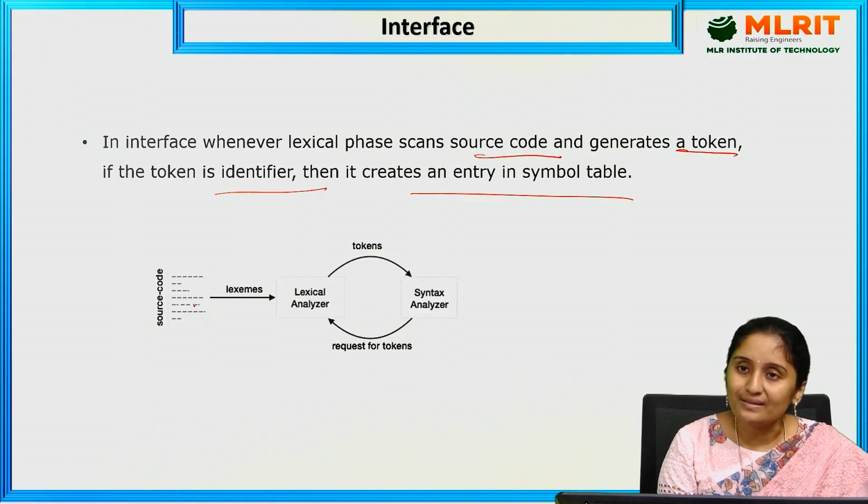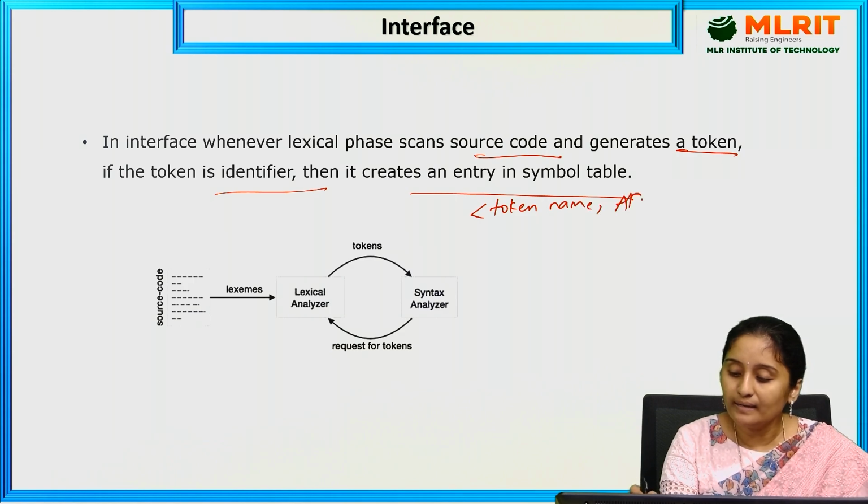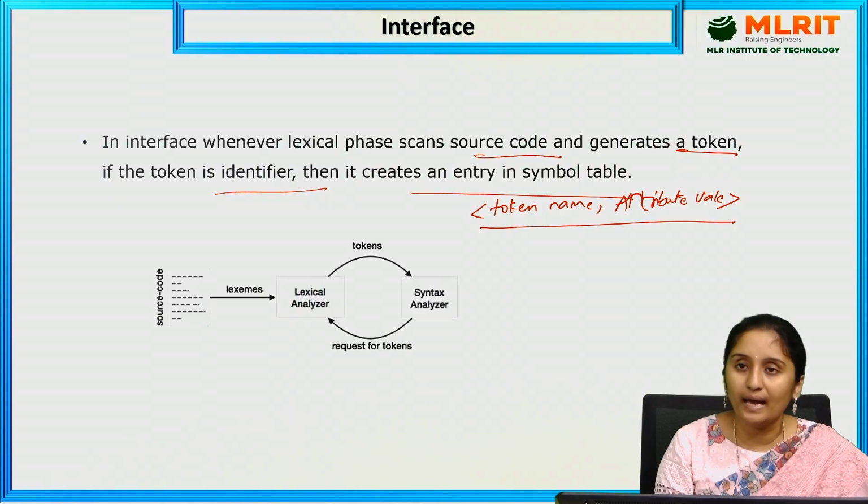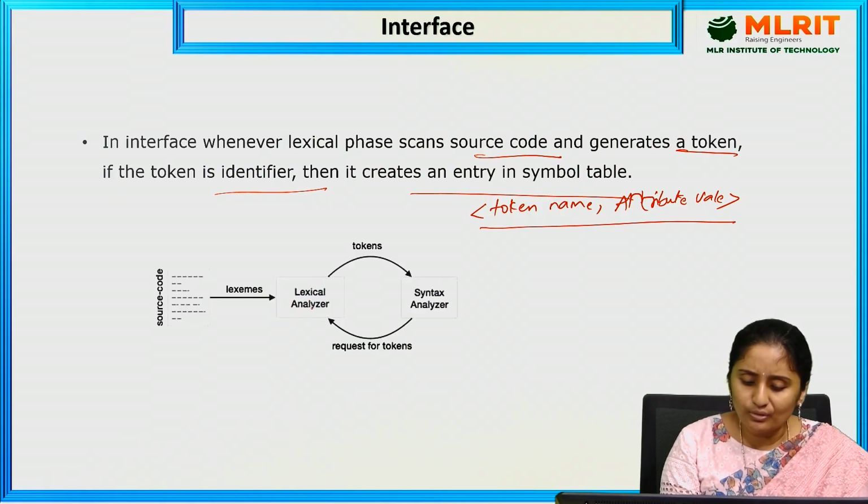The token consists of two components, that is the token name and the attribute value. So these are the two things that it is going to be generating.